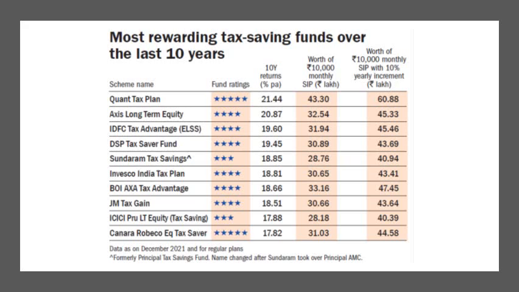So if you had invested rupees 10,000 monthly in SIP, you would have got 43.3 lakhs. If you add a 10% yearly increment, the amount would be 60.88 lakhs. So you can understand the power of a mutual fund which is linked to equity.